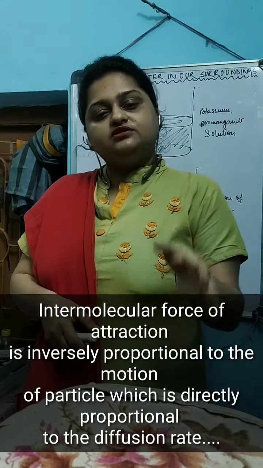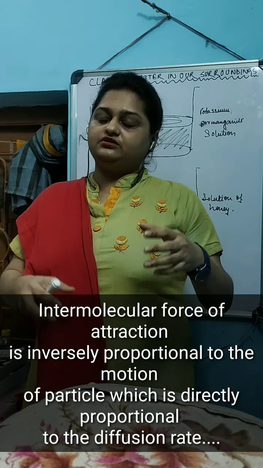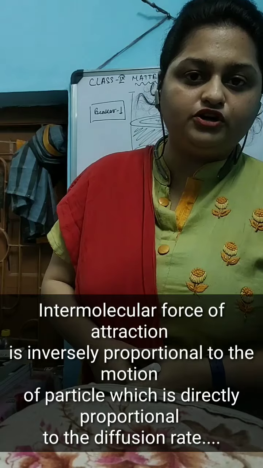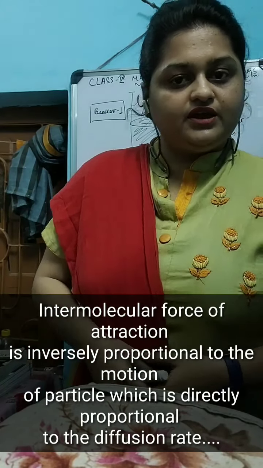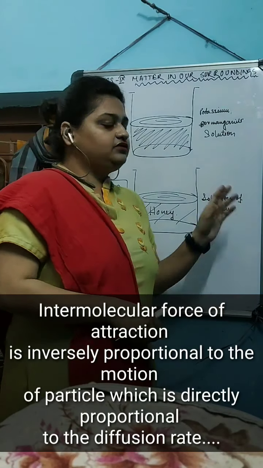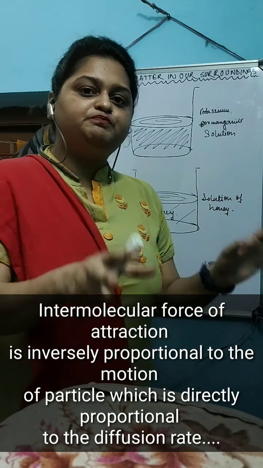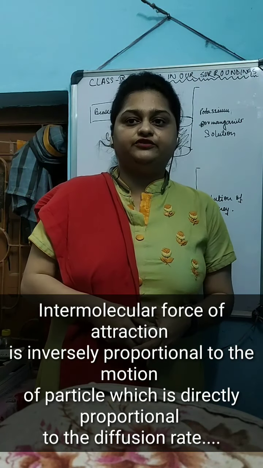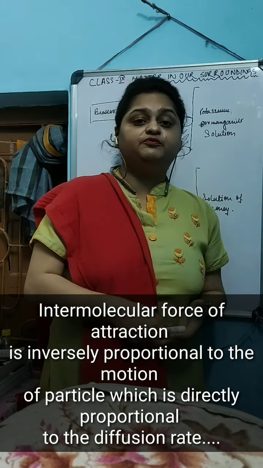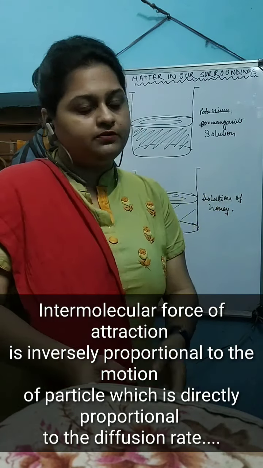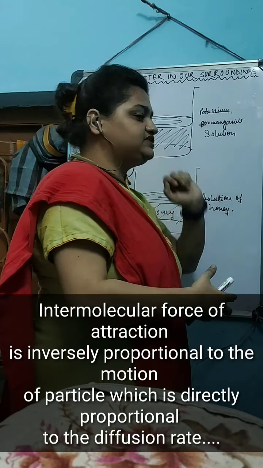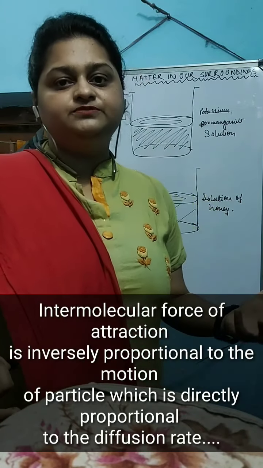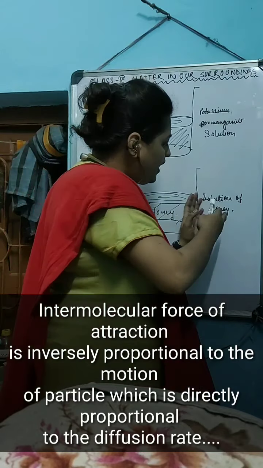In that case, the particles of that material will diffuse at a much faster rate. In this example, the diffusion rate of potassium permanganate is much higher compared to honey. That's why the diffusion happens faster in this case and the water becomes colored very fast. Why is this happening?